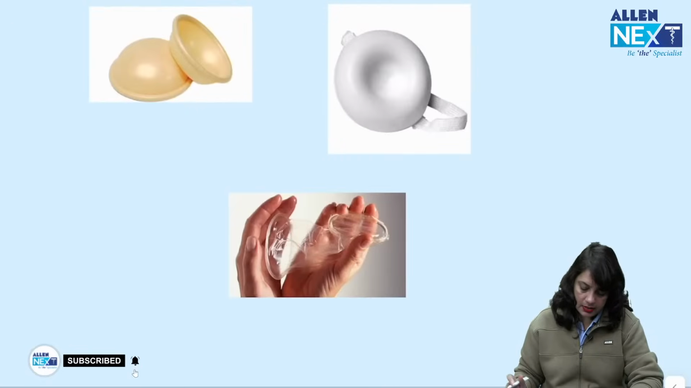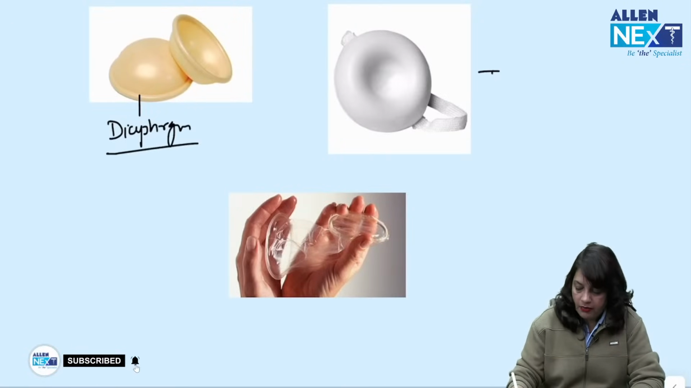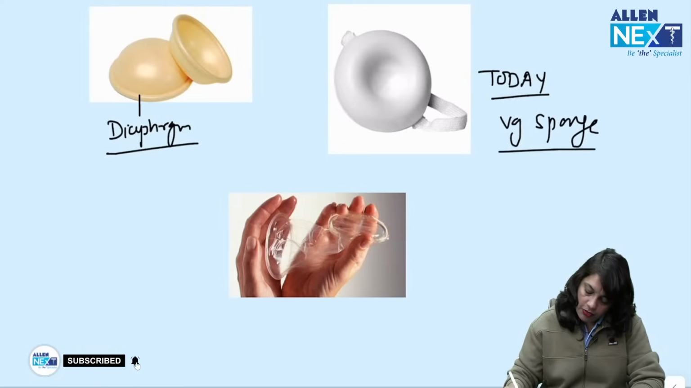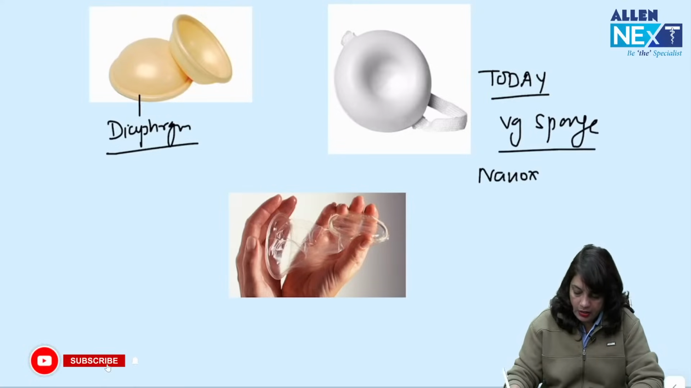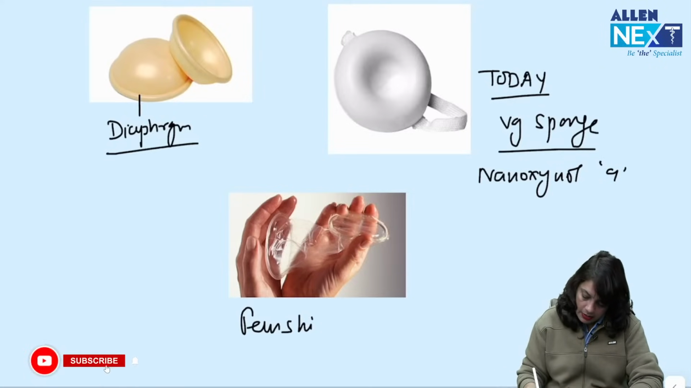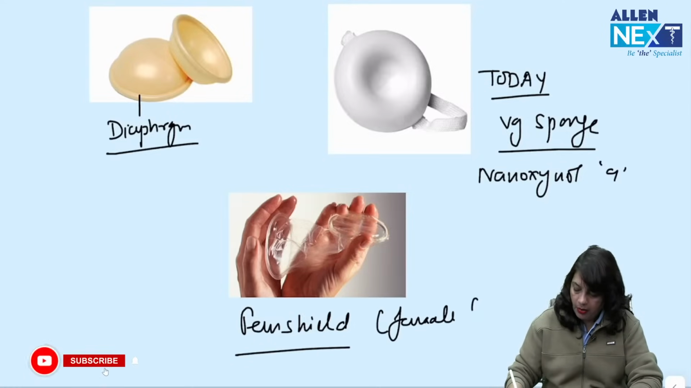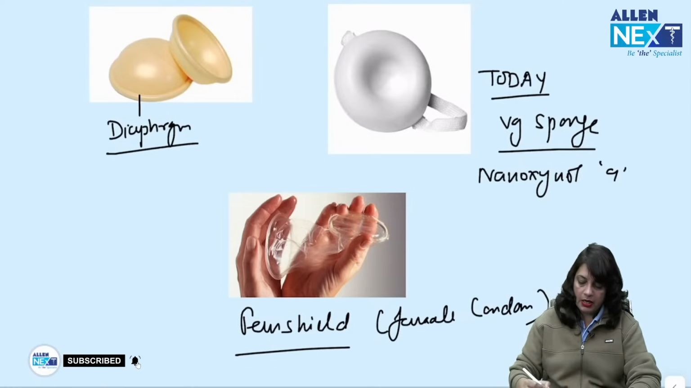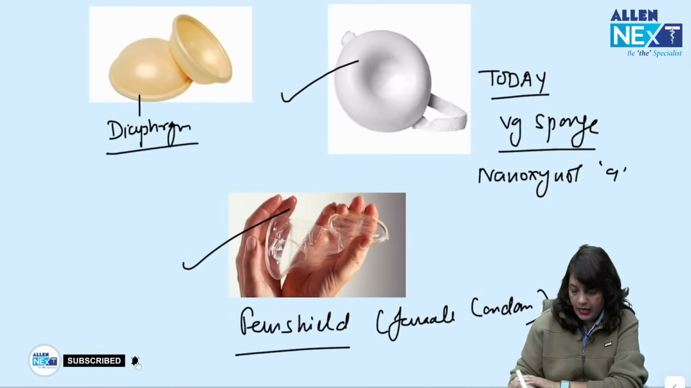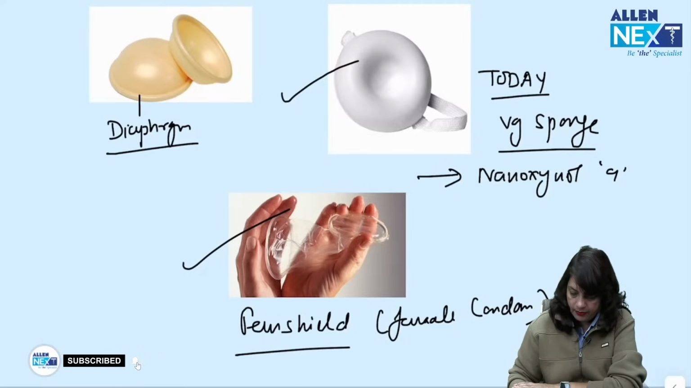Fine. Next. This is diaphragm, female barrier contraceptive. This is Today. Today is a vaginal sponge which releases a spermicidal agent, nonoxynol 9. This is Femshield, that is female condom. ठीक है, तो कभी कभी इमेज बेस्ड क्वेश्चंस भी आ जाते हैं जिसमें कि इन्होंने टुडे पूछा है और फेमशील्ड पूछा है और पूछा है स्पर्मिसाइडल एजेंट रिलीज्ड बाय टुडे. So answer is nonoxynol 9.